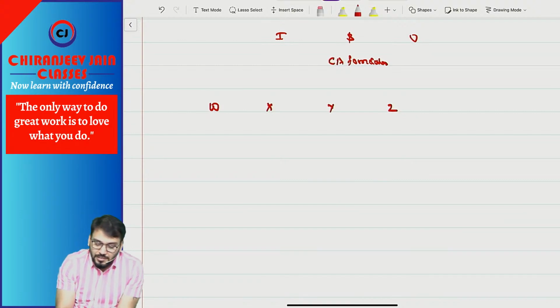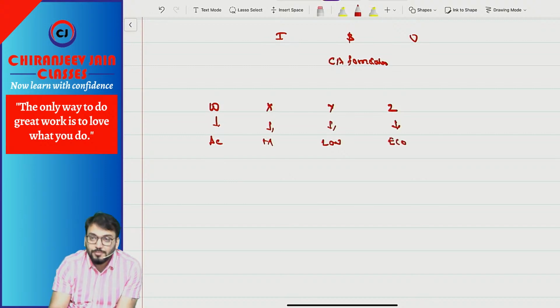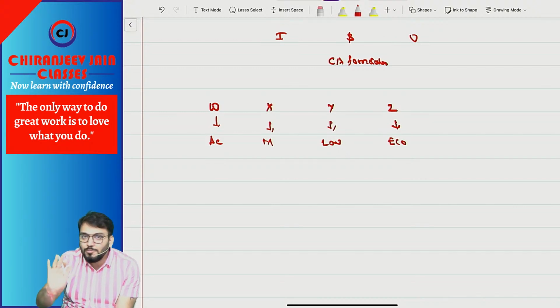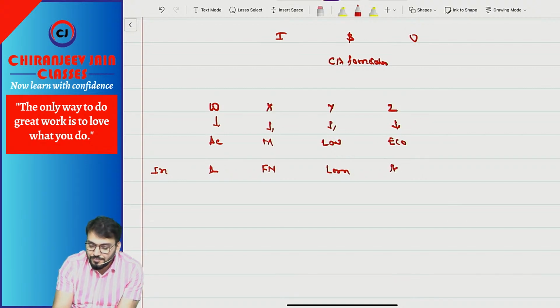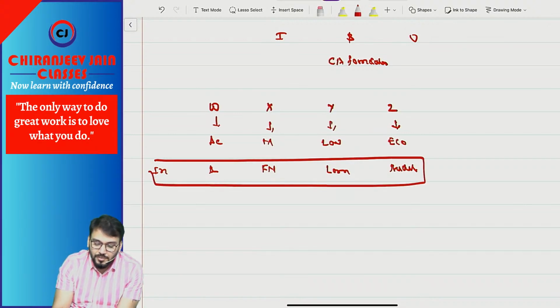These are 4 persons. Now this person teaches accounts. This person teaches maths. This person teaches law. This person teaches economics. So 4 subjects. Now all are teaching CA inter classes. Means they have their own business. In CA inter, he teaches accounts, he teaches FM, he teaches law, and he teaches what? Audit. Understood? So they have their respective businesses in CA inter. Already they are preparing their books of account for this business.